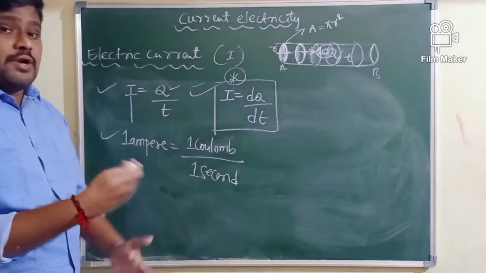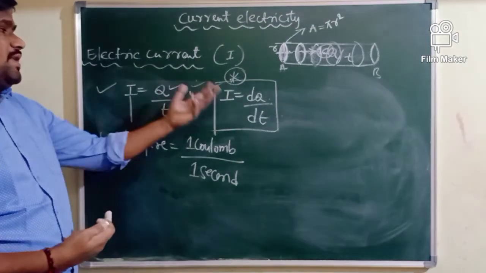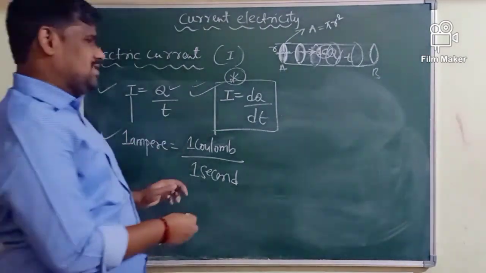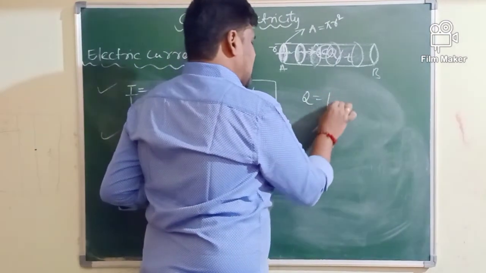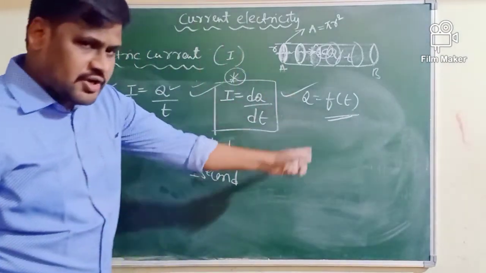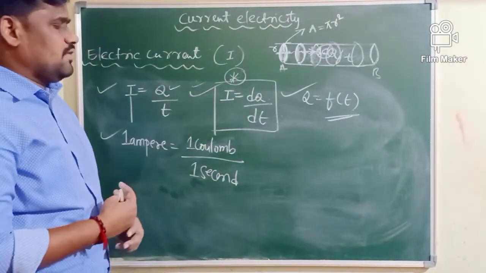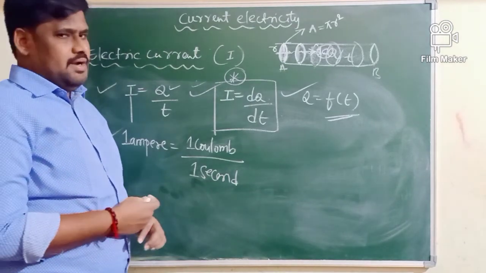That means with respect to time, the flow of charge changes. That is, charge is a function of time. In such cases, current is calculated by using the formula dq/dt. Okay.